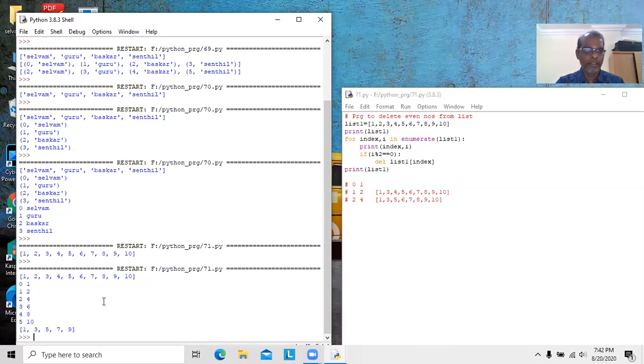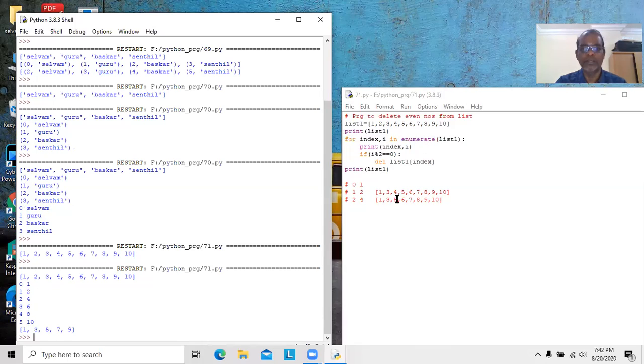No deletion. In the second level, index is assigned with 1 and value is assigned with 2. So i is 2, and 2 modulus 2 makes the condition true. This 2 is deleted. Then in the third level, index is 2 and the value is 4. Again the condition is true, and this value will be deleted.